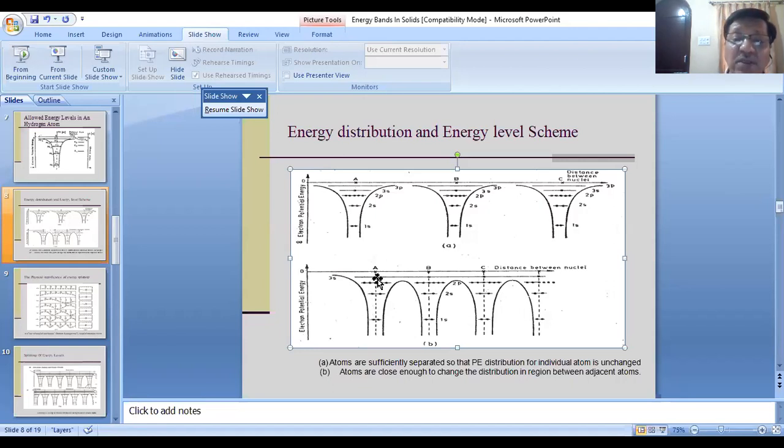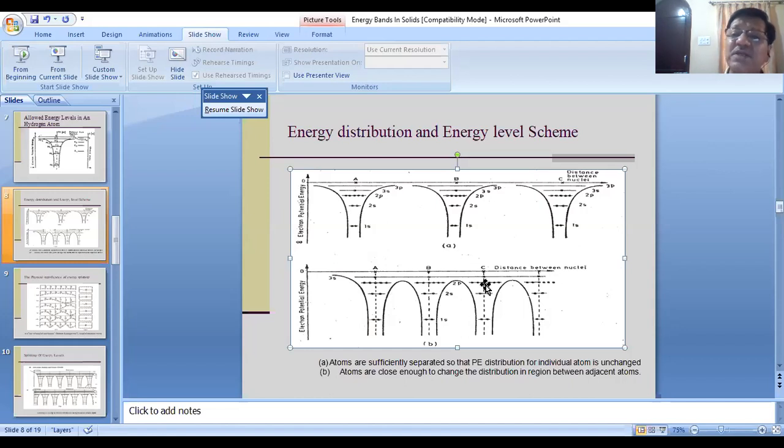These are the 3s electrons which are above the hill. Above the hill of the well, they are not tightly bound. They are free to move in a crystal. They are moving in a wide space in a crystal. These electrons are known as valence electrons. Of course, you may ask me that these 2p electrons are almost at the top of the hill.